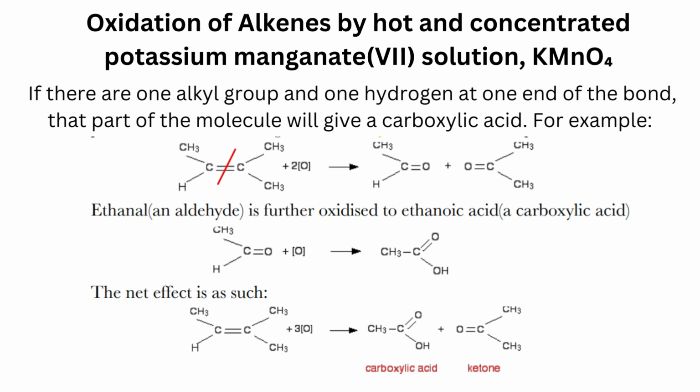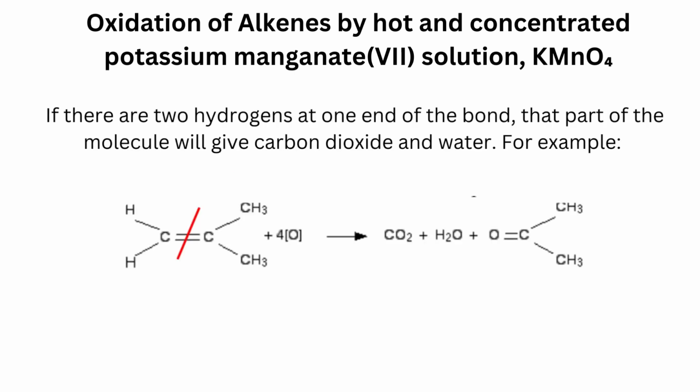The first products formed are an aldehyde and a ketone. The aldehyde is further oxidized to ethanoic acid, a carboxylic acid. So the net effect is a carboxylic acid and a ketone. If there are two hydrogens at one end of the bond, that part of the molecule will give carbon dioxide and water. The example equation is shown over here.